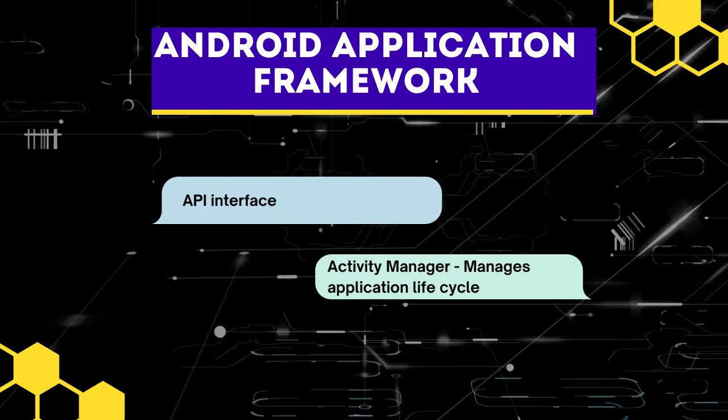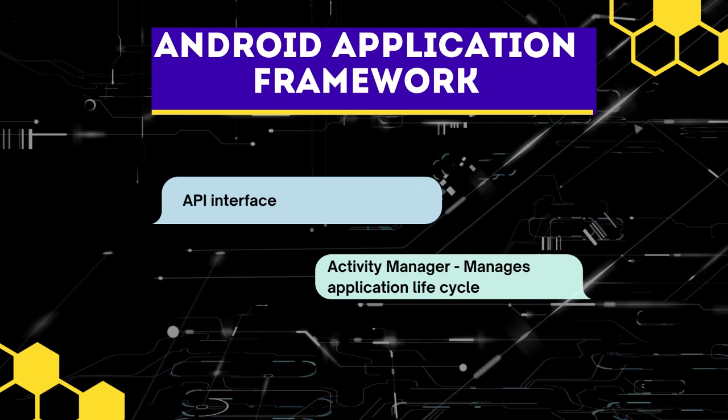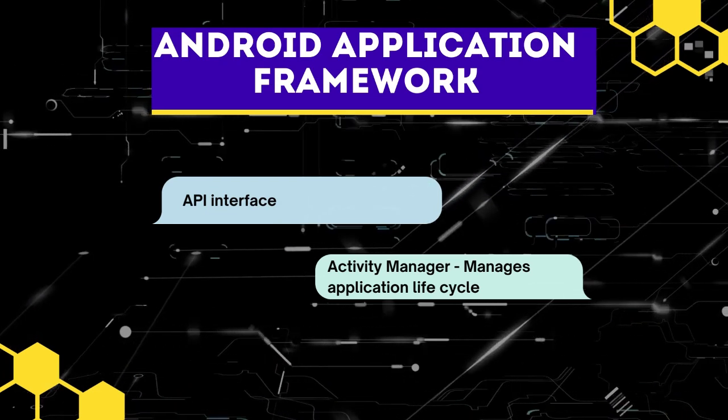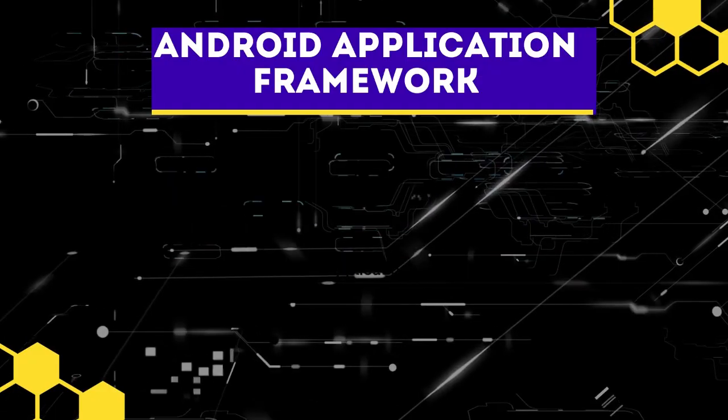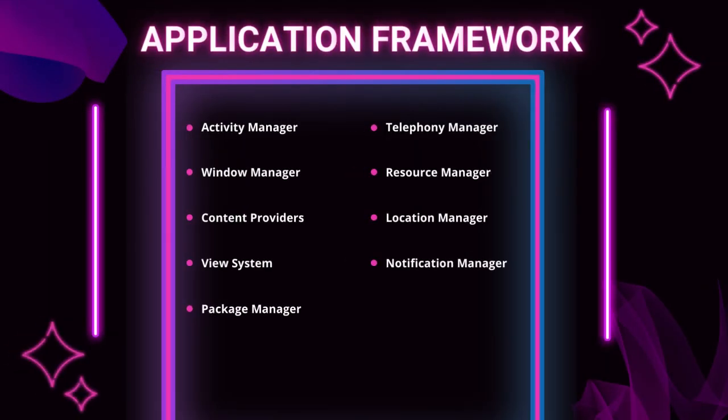Go to the third layer, the Android application framework. This is basically an API interface to manage the entire application in a single way. The framework has the following types of managers in it. All of these managers combine to form a framework, and the developer uses these managers to get the work done. Like Activity Manager to manage the application lifecycle. These things we will cover in a separate section, Activity Lifecycle in Android. Then there is Telephony Manager, and content providers for SMS and inbox, and so on.